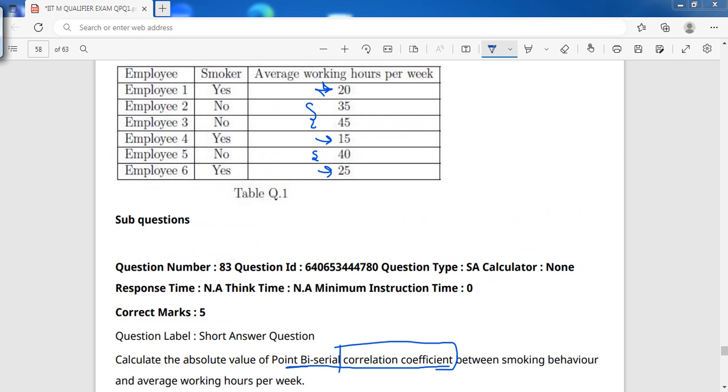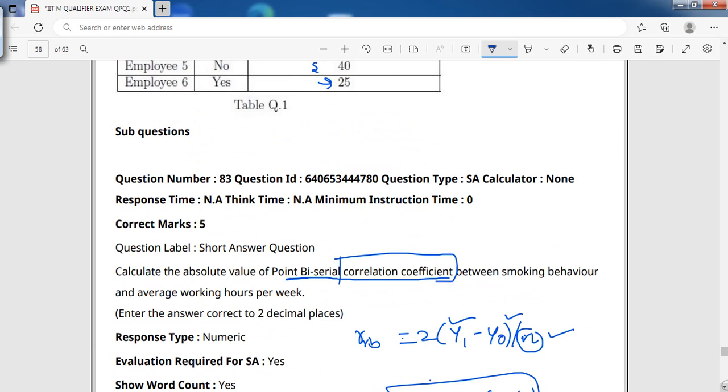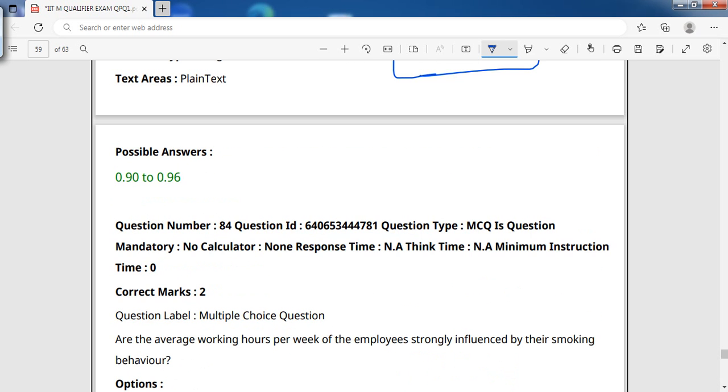So by taking the values of y1 and y0, you will be getting the values of the biserial coefficient. It will be ranging between 0 to 1. So when you substitute the values, you will be getting 0.9 to 0.96.